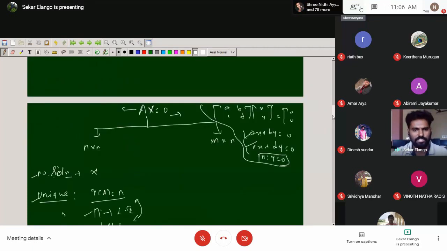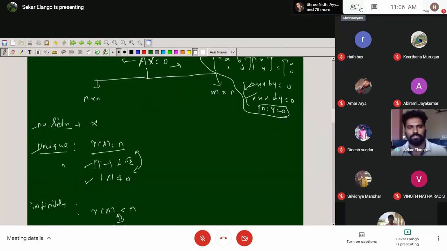For the homogeneous system, we discussed the 3 types of solutions: uniqueness, infinitely many solutions, no solution. Now we can think about rectangular matrices. The rectangular matrices idea is the same thing. Here we discuss the homogeneous system. A homogeneous system always has a solution, which is zero. That's a trivial solution. So here also, no solution is not possible. Now we can think about the unique solution.